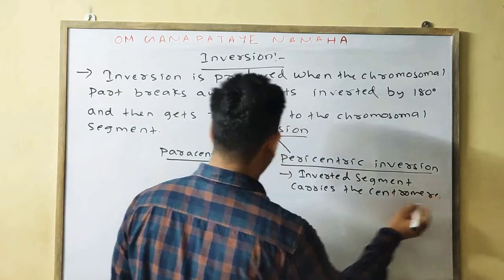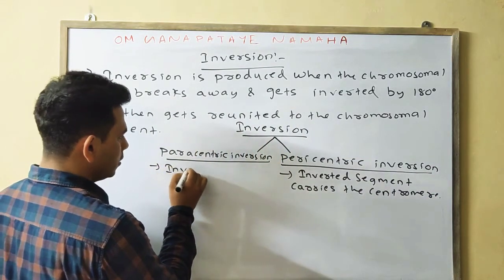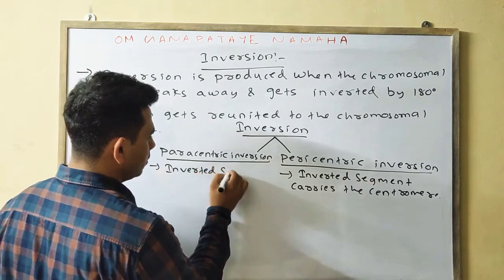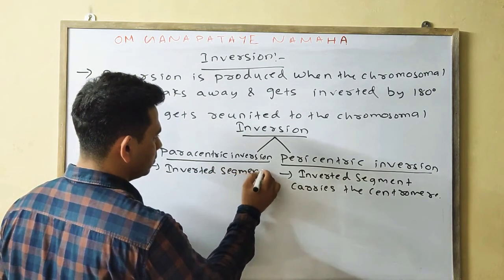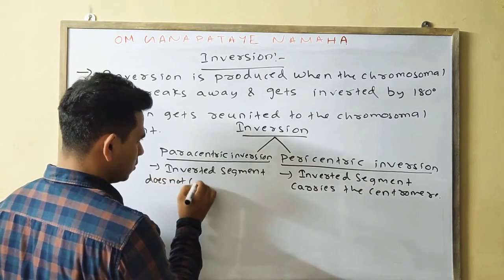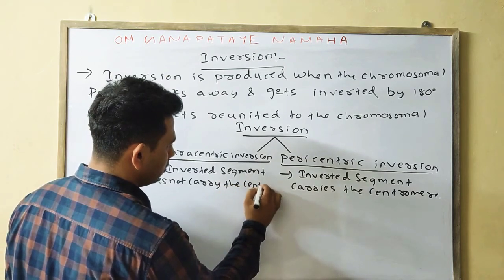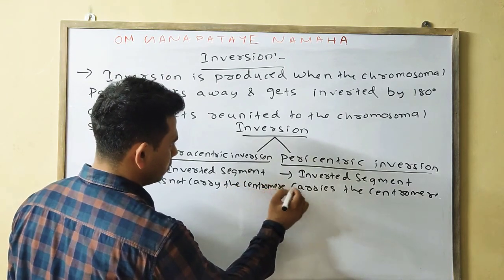In paracentric, the inverted segment does not carry the centromere.